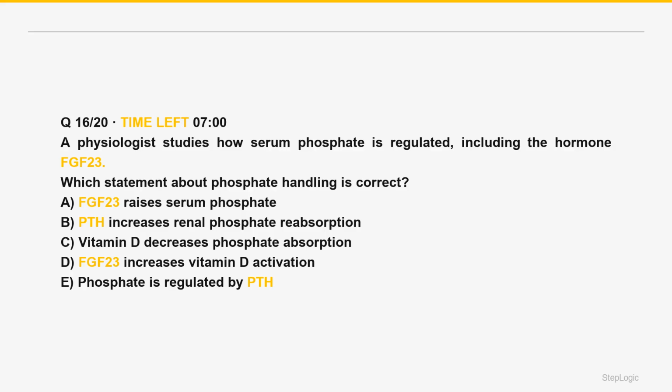Which statement about phosphate handling is correct? A physiologist studies how serum phosphate is regulated, including the hormone FGF23. Read the command. Which phosphate handling statement is correct? PTH decreases renal phosphate reabsorption, causing phosphaturia. Vitamin D increases gut absorption. FGF23 increases excretion plus decreases vitamin D activation. Excess FGF23 leads to hypophosphatemia.